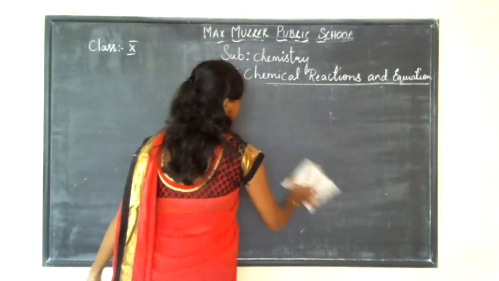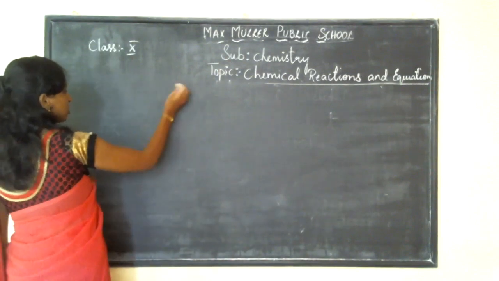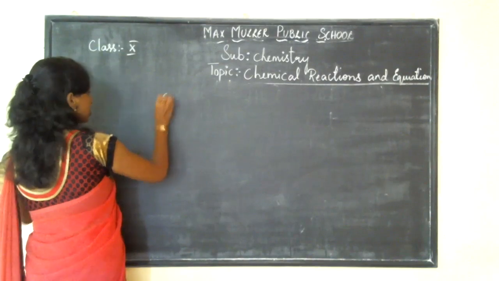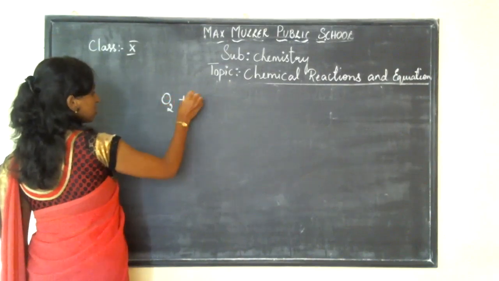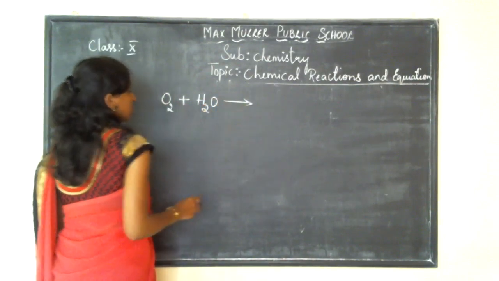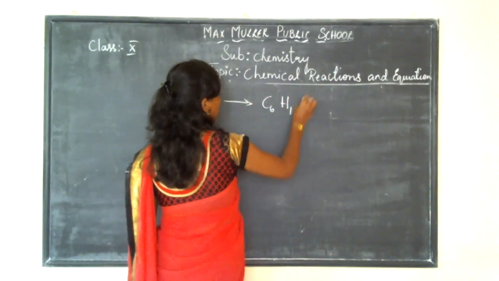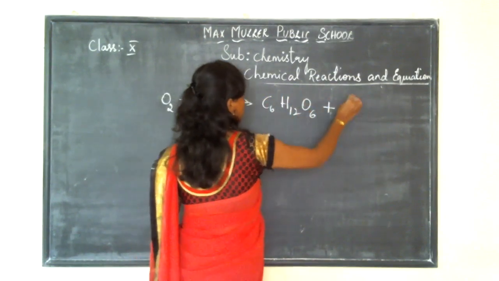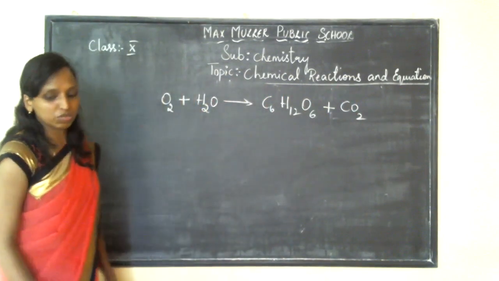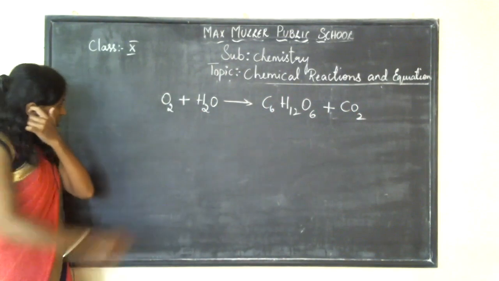Let me take a chemical reaction of respiration or photosynthesis. Oxygen plus water gives glucose, C6H12O6, plus CO2. How will you balance this equation? See the equation. Balance it.